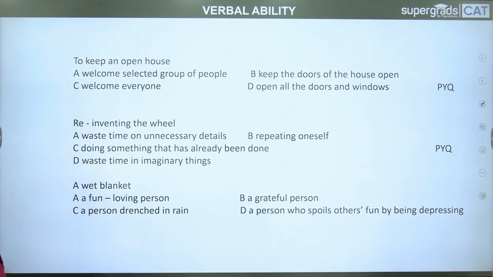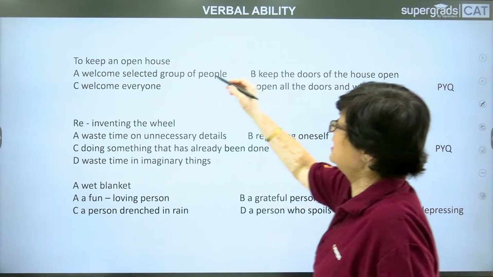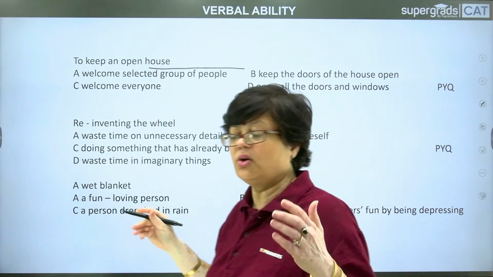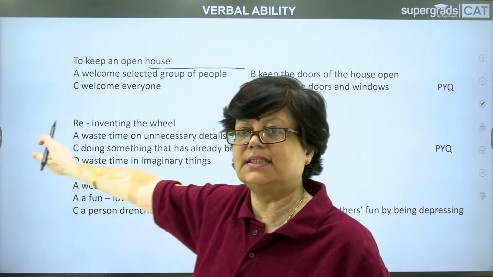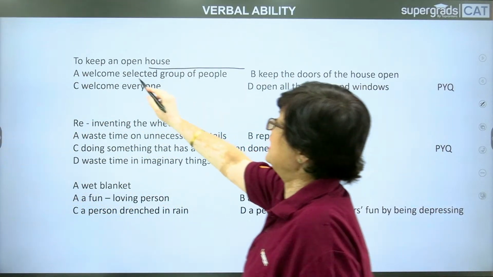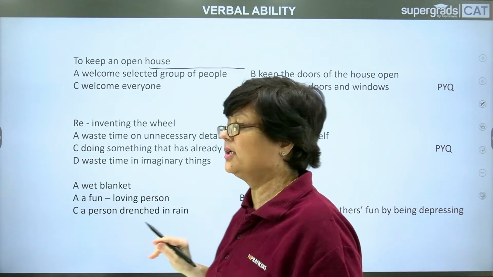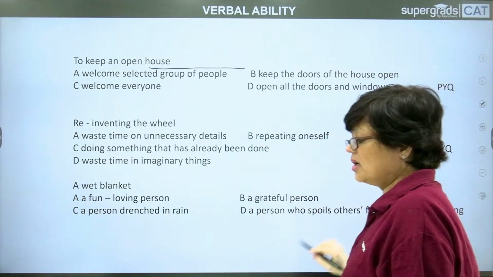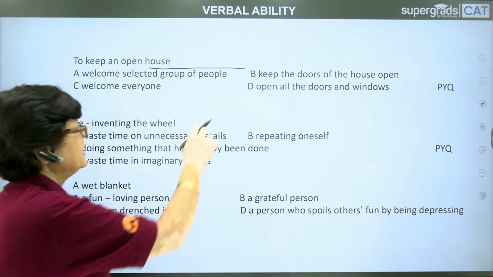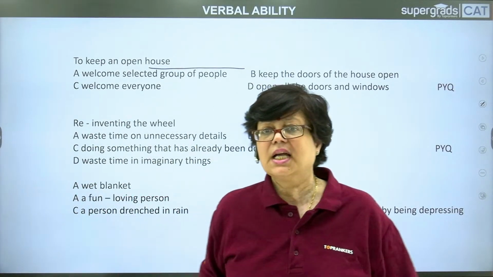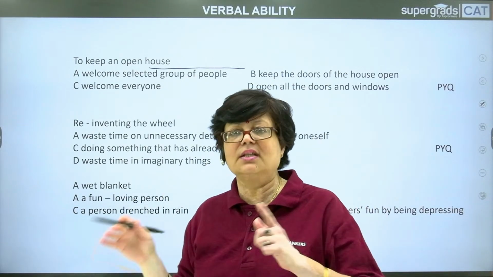Coming to the next question, to keep an open house. This question also appeared last year, wherein it took the form of a sentence: She keeps an open house on a particular day. Okay, so to keep an open house, what are the options? Let us check these options one after the other. To welcome a selected group of people, right? To welcome not everyone, but a selected group of people. Second, keep the doors of the house open. Then welcome everyone. And D, open all the doors and windows. Now the literal meaning, as I said, the idiomatic phrase changes its meaning once all the words are assembled.